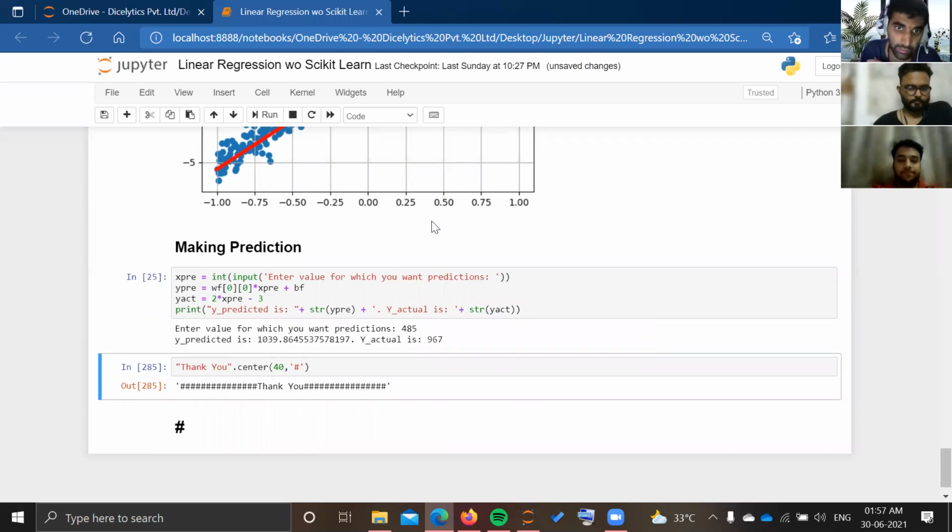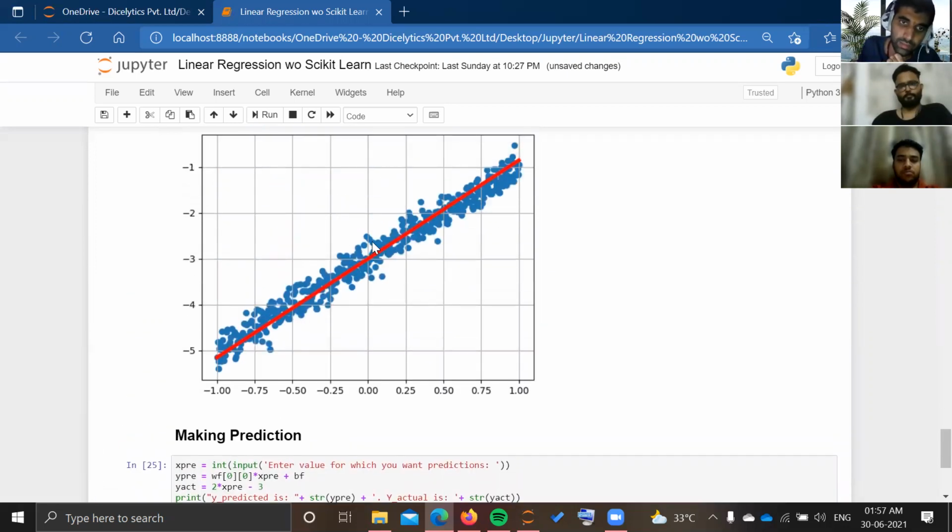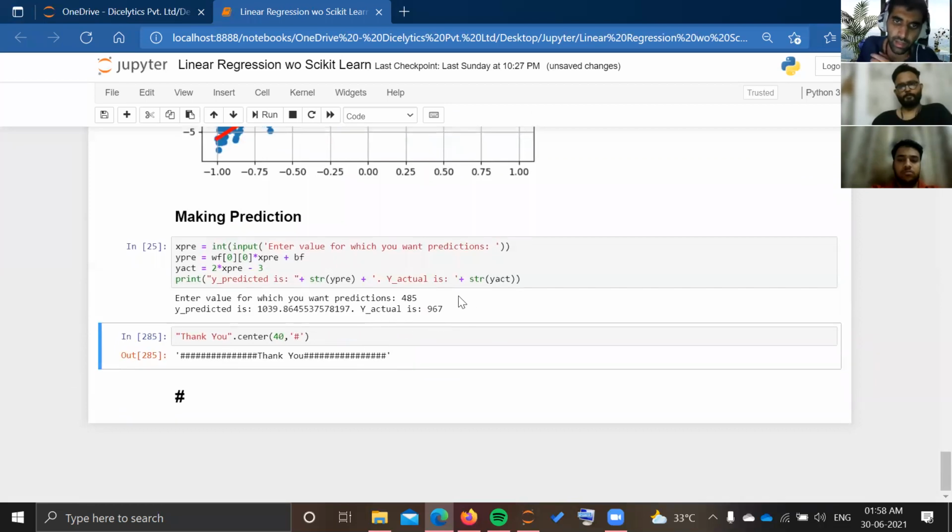For example, I have given 485, so it predicts my y as 1039, while the actual y is 967. Here you can see that there is an error of about 40-50 points. Actually, it is a linear regression, and we also made some error in the initial stage. So yeah, this error is considerable.